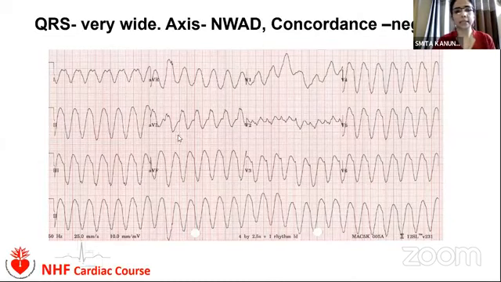Here, the concordance is negative, and the QRS complex is very wide. This is another feature for ventricular tachycardia. The QRS complex may be more than 140 milliseconds. Sometimes it may be very wide, more than 160 milliseconds. Another feature is northwest axis deviation. That means the axis deviation is from -90 to -180 degrees.